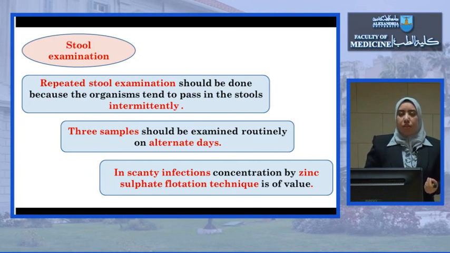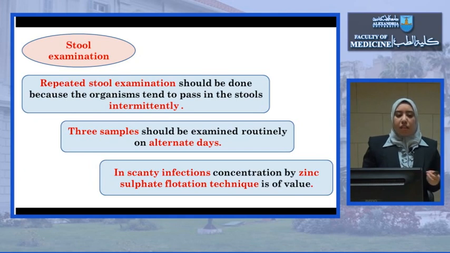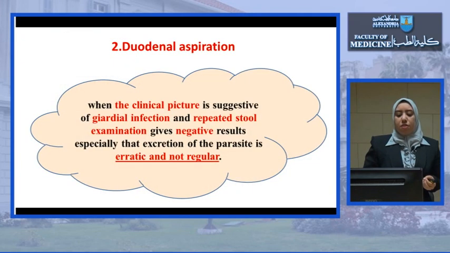How is it performed? This method is performed by using zinc sulfate, which is of high specific gravity. Mixing it with stool will separate the Giardia from the stool debris. The Giardia will float to the upper surface of the zinc sulfate, which can be taken and examined under the microscope. Here we concentrate the parasite. This method is called the zinc sulfate flotation technique.